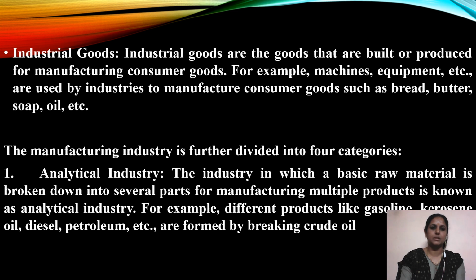The first one is analytical industry. The industry in which a basic raw material is broken down into several parts for manufacturing multiple products is known as an analytical industry. For example, here we are breaking the crude oil and making multiple products like gasoline, kerosene, oil, diesel, petroleum, etc.